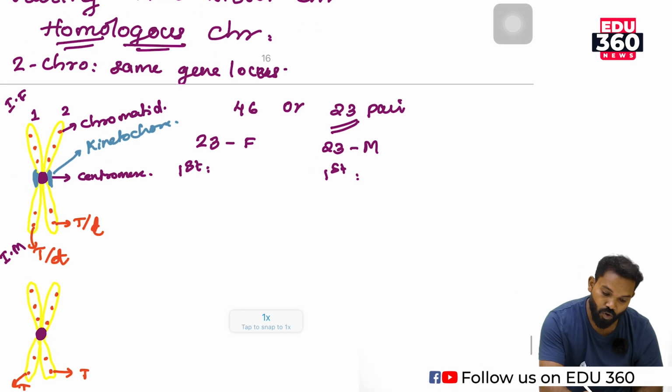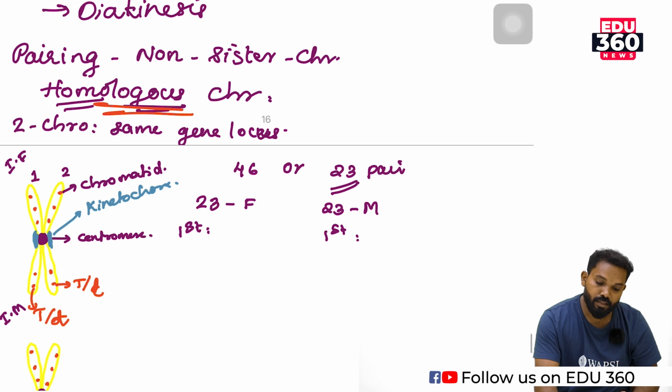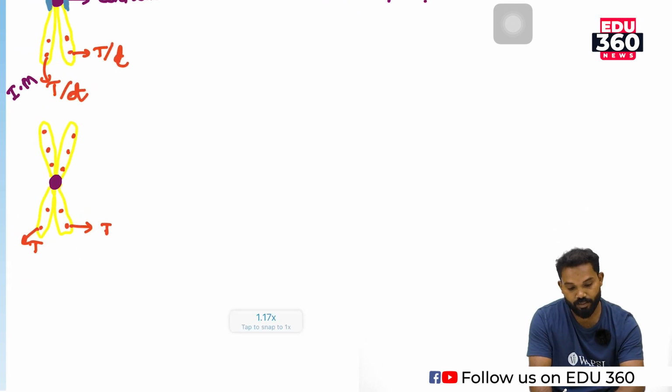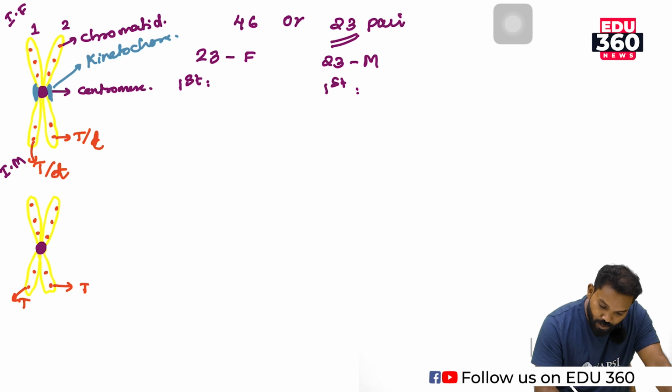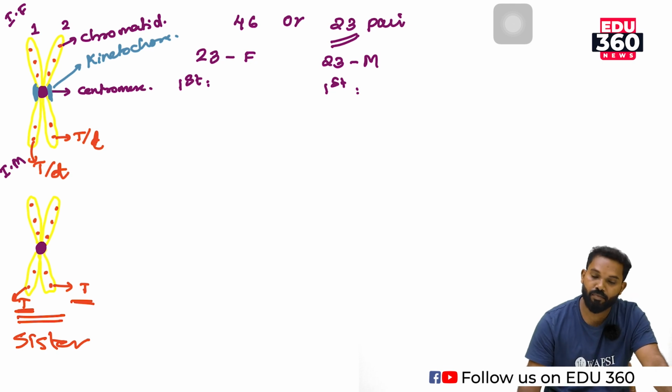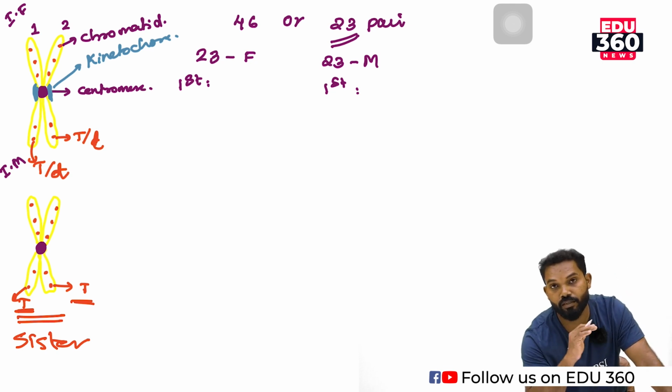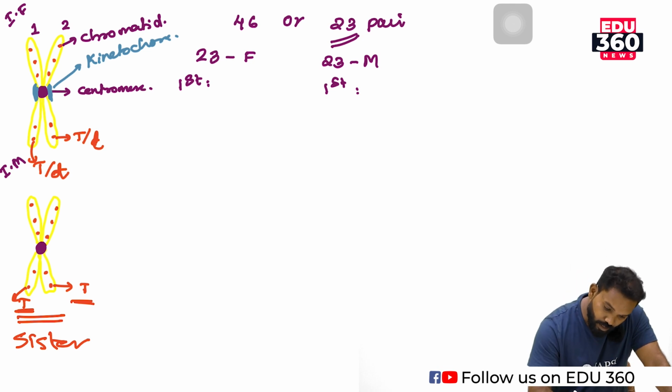Then the non-sister chromatid. What are sister chromatids and non-sister chromatids? The chromatids of a single chromosome are known as sister chromatids, which contain the same gene, that is, a copy or replica, a photostat of one gene. Here this one is also a sister chromatid.